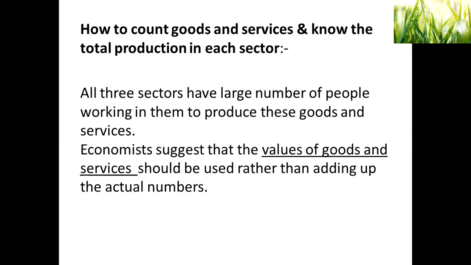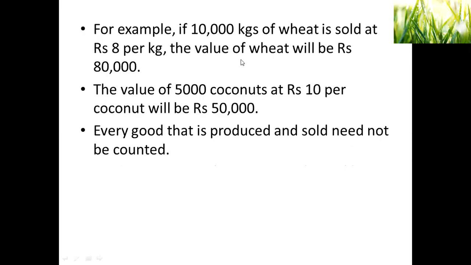All three sectors have large number of people working in them to produce these goods and services. Economists suggest that the value of goods and services should be used rather than adding up the actual numbers. To take an example, if 10,000 kg of wheat is sold at 8 per kg, the value of wheat will be rupees 80,000. The value of 5,000 coconuts at 10 per coconut will be 50,000 rupees.